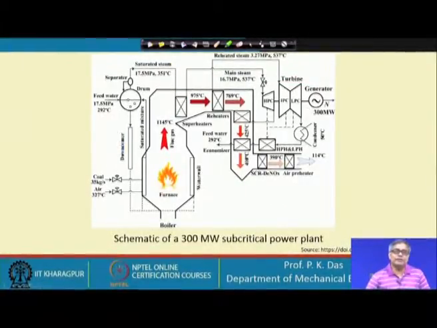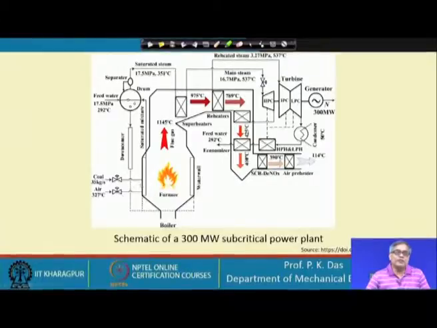In this slide, schematically a 300 megawatt subcritical power plant is shown. Of course, not the entire power plant, mostly we have concentrated on the boiler side. So, this is the furnace. Furnace is part and parcel of the boiler. You see, boiler encompasses many kinds of operations, like the furnace where heat generation will be there, and at the same time the heat exchanger part of it, where from the hot gas or from the hot source of combustion the heat will be transferred to the fluid.